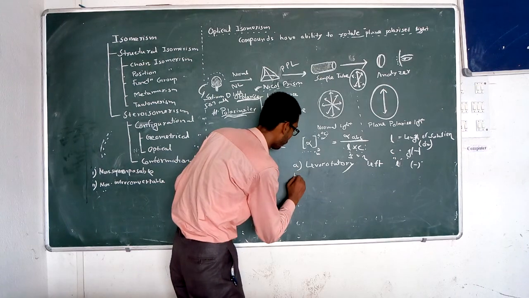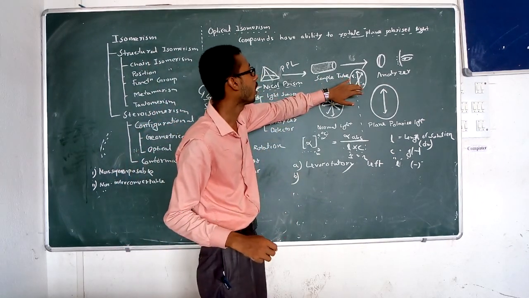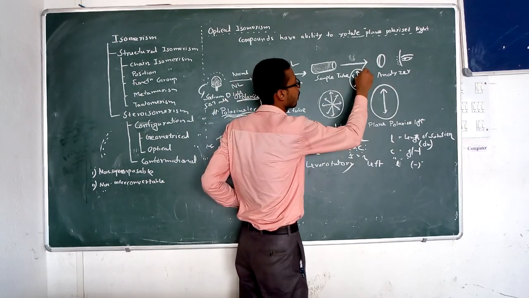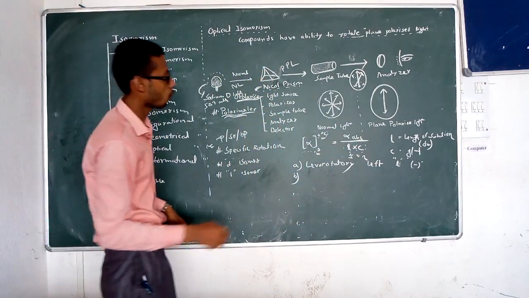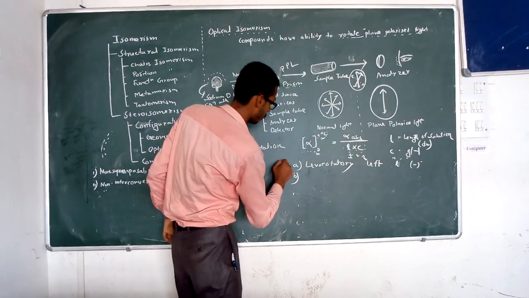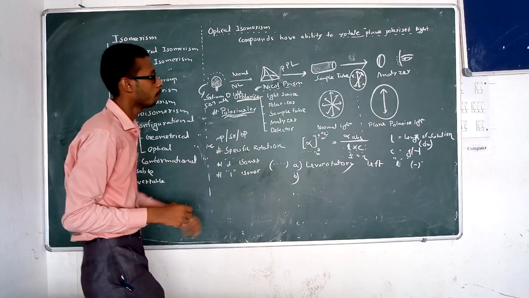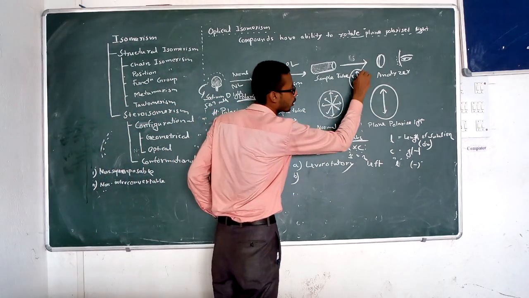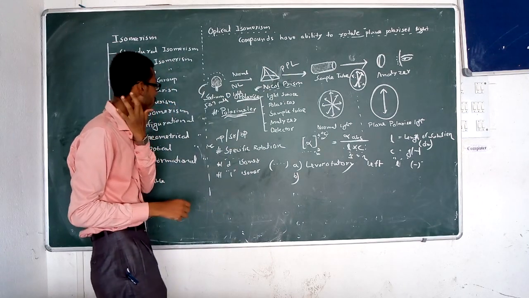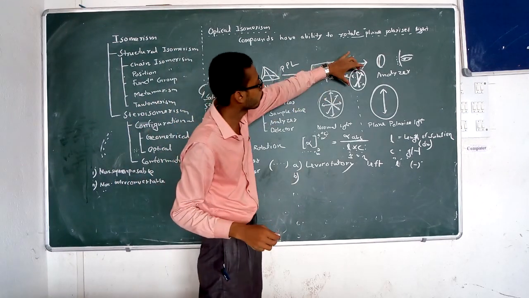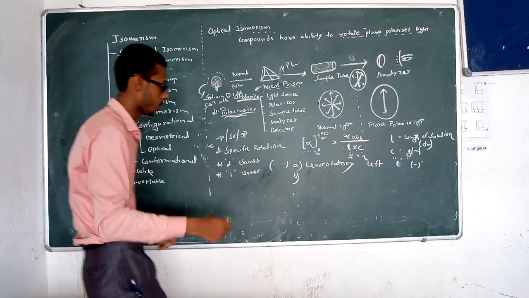The opposite of that is the compound which rotates the plane polarized light to the right. So the dotted portion is the levorotatory, because it rotates anti-clockwise, and the solid straight line is dextrorotatory, means it rotates the plane polarized light to the right, means clockwise.